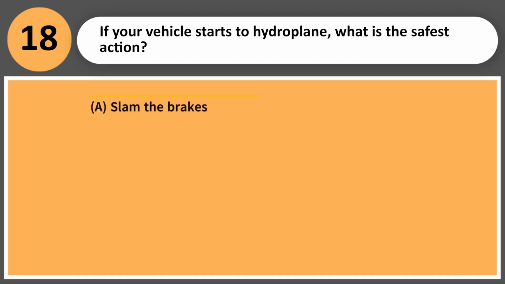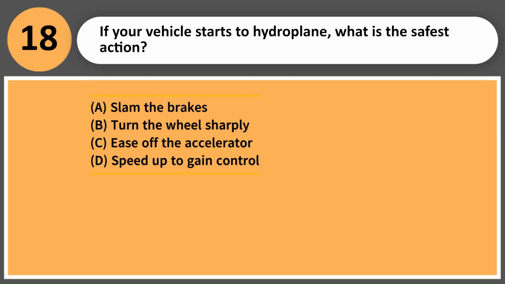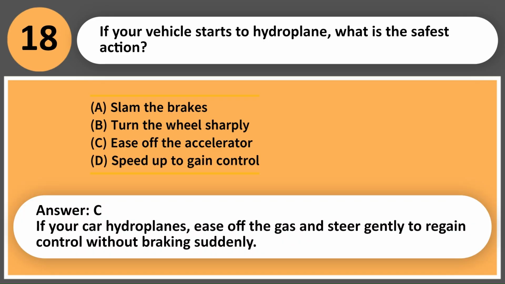If your vehicle starts to hydroplane, what is the safest action? A. Slam the brakes. B. Turn the wheel sharply. C. Ease off the accelerator. D. Speed up to gain control. Answer, C. If your car hydroplanes, ease off the gas and steer gently to regain control without braking suddenly.